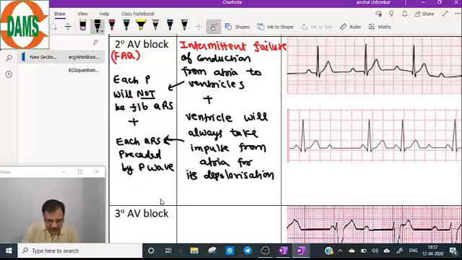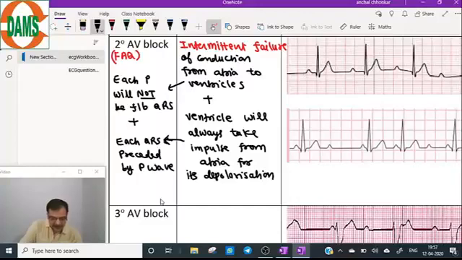That is normal in the above types of blocks. But in second degree AV block, that is a pathology: each P will not be followed by QRS, but whenever a QRS is coming, it will be preceded by a P wave.